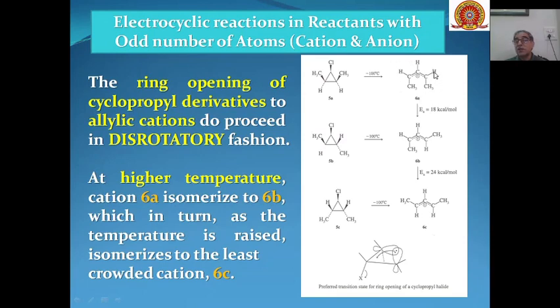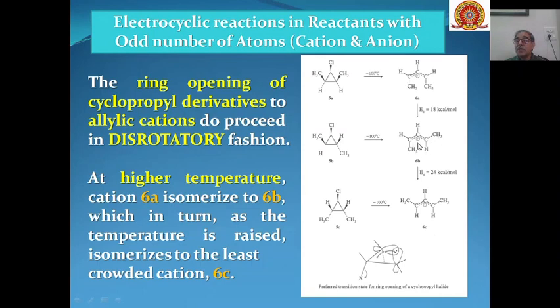If we give 18 kilocalories per mole of activation energy, this cation can be converted into a more stable cation. Here the methyl groups were both cis, and now they are trans.